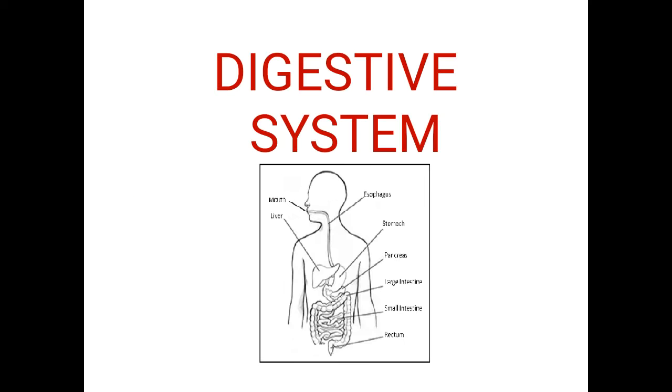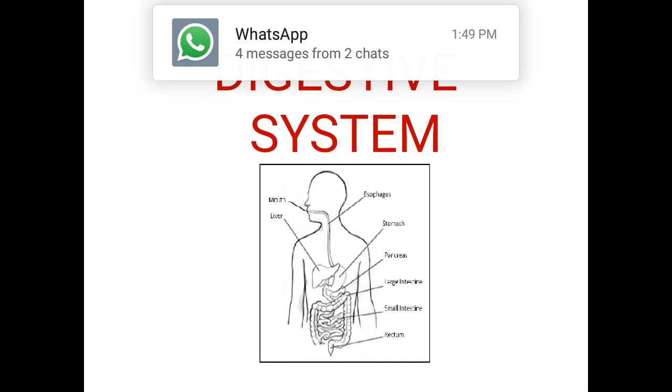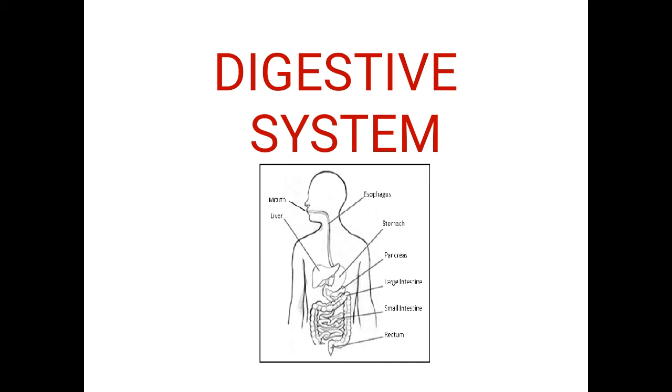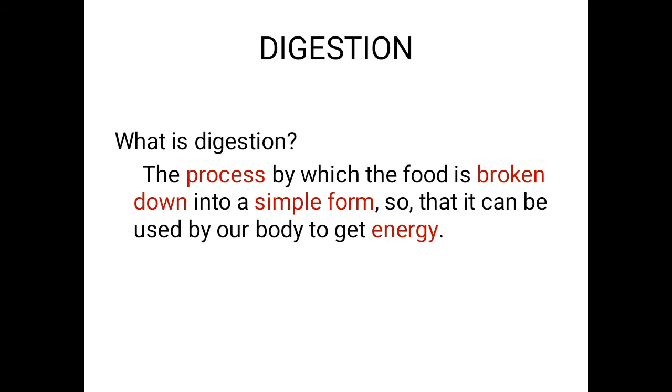So, what is happening to our food? The food we are eating gets digested in the stomach and produces energy. Today, children, we are going to see about the digestive system. First, what is digestion?